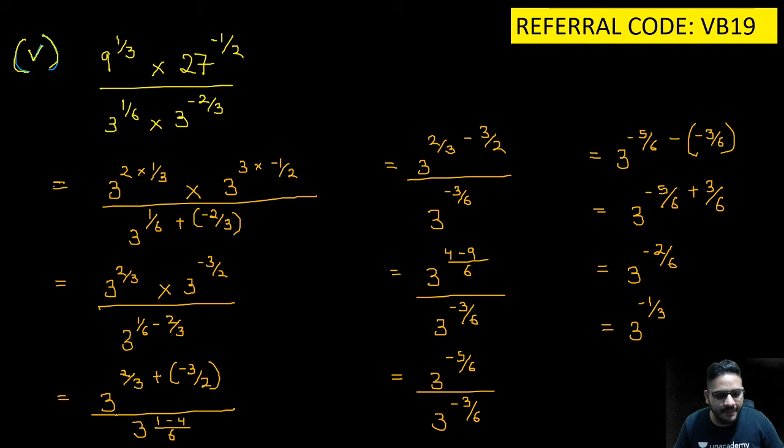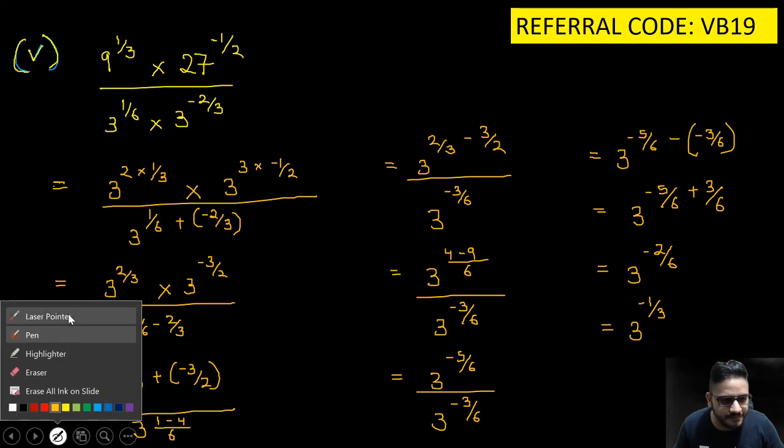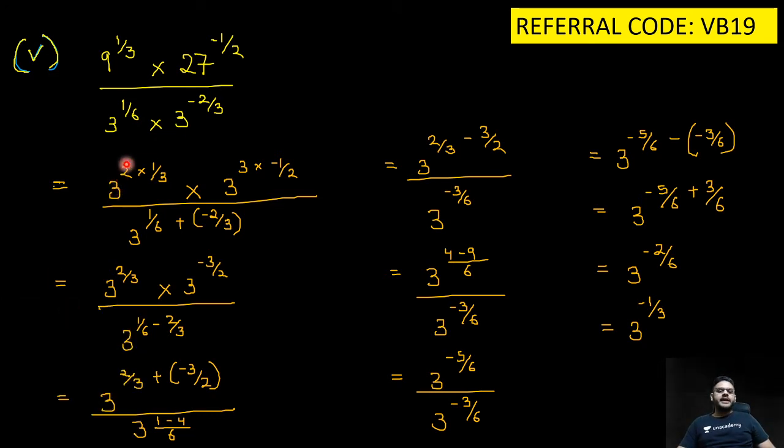Let's have a quick recap of the sum. So 9 we converted to 3 raised to the power 2, into 1 by 3. Similarly, 27 we also converted to 3 raised to the power 3. Then in the denominator, since the bases are same, the exponents can be added since it is a multiplication sign. If it would have been division, then we would have subtracted. But here it is multiplication, that is why we have added them.